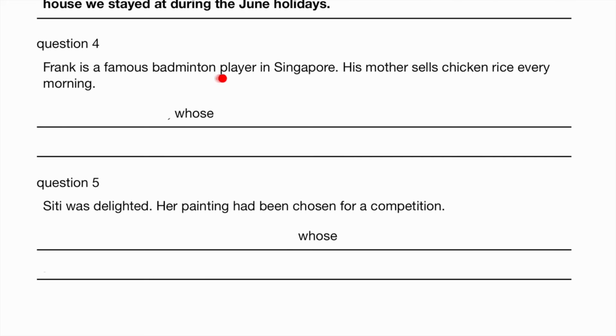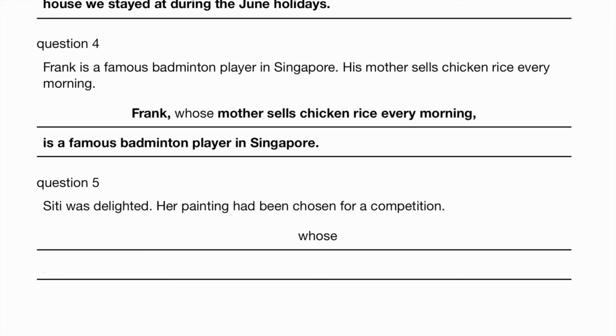Frank is a famous badminton player in Singapore. His mother sells chicken rice every morning. Frank, the mother, it's his mother, right? Frank, whose mother sells chicken rice every morning, is a famous badminton player in Singapore.